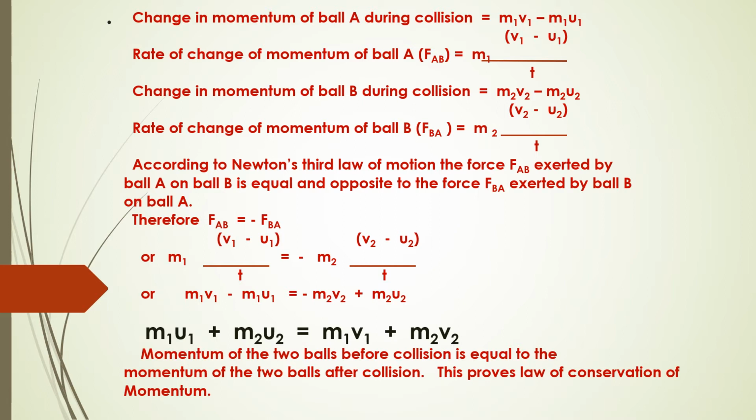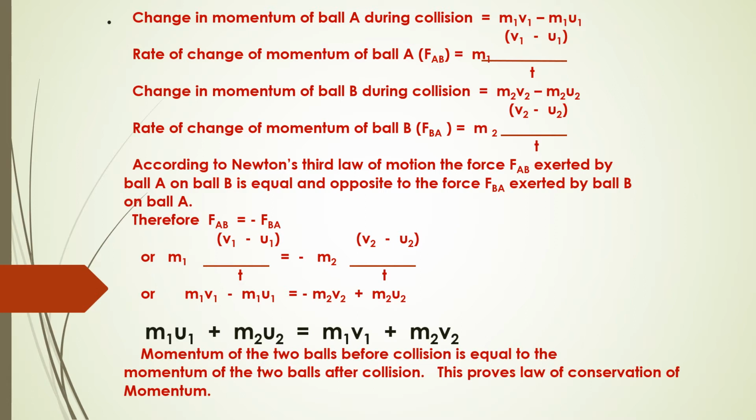That is, the force exerted by ball A on B is equal and opposite to the force exerted by ball B on A. We will substitute in the equation: m1 (v1 minus u1) by t is equal to minus m2 (v2 minus u2) by t. Solve this by doing cancellation. You will get m1 v1 minus m1 u1 is equal to minus m2 v2 plus m2 u2.